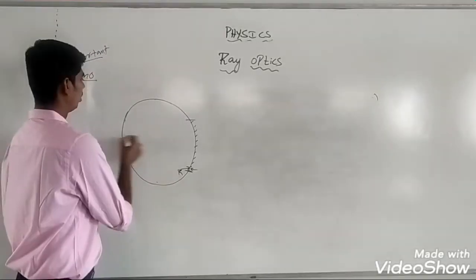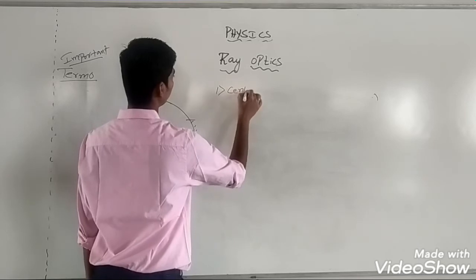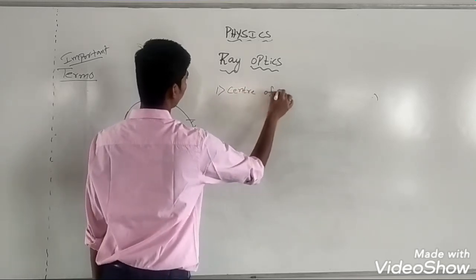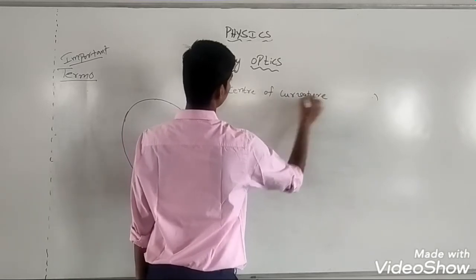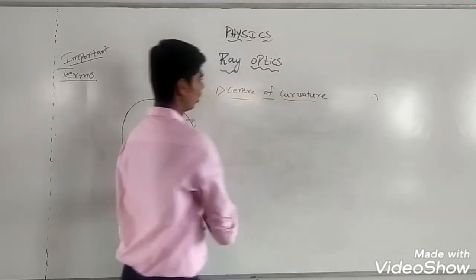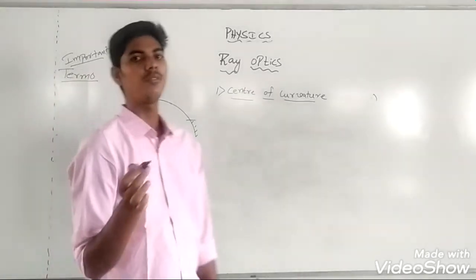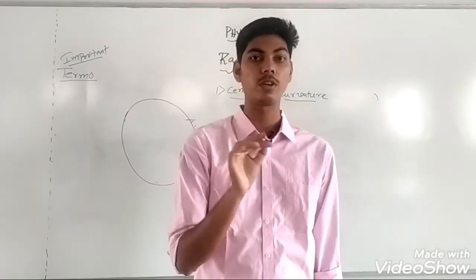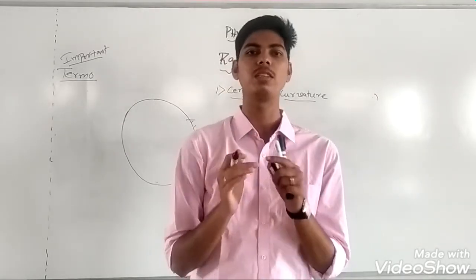We will first understand what is meant by center of curvature. Center of curvature is the center of the sphere of which the given mirror is a part.